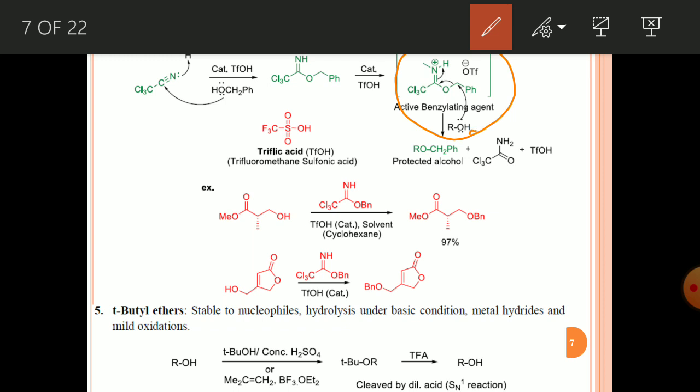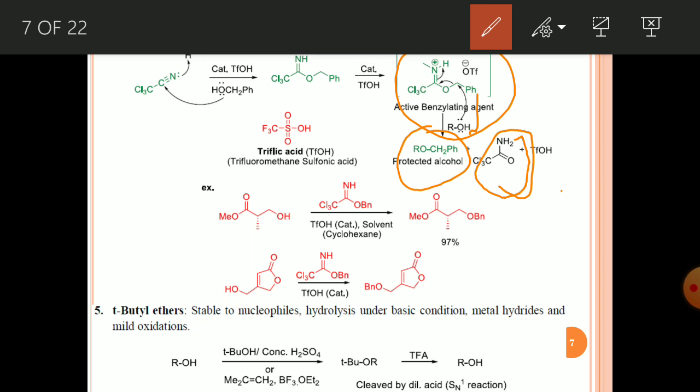So the alcohol will attack this benzylic carbon, and this will go, and finally you will get the benzyl protected alcohol, and you will get the side product trichloroacetamide, and triflic acid will go out. This triflic acid again will be involved in the catalytic cycle and will give the Bn protected alcohol.